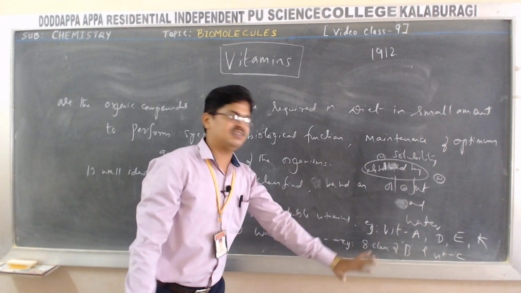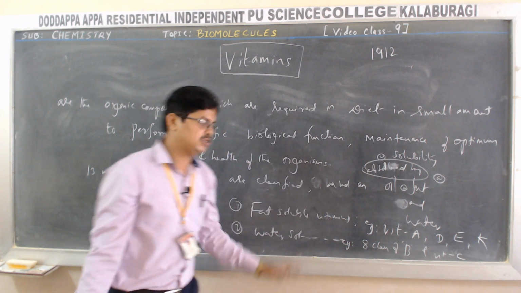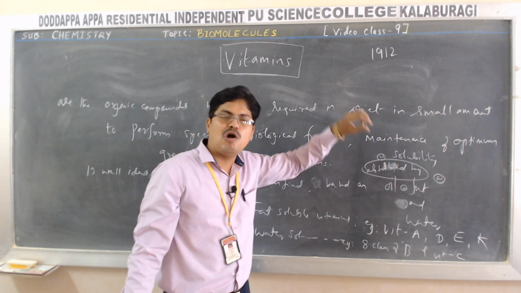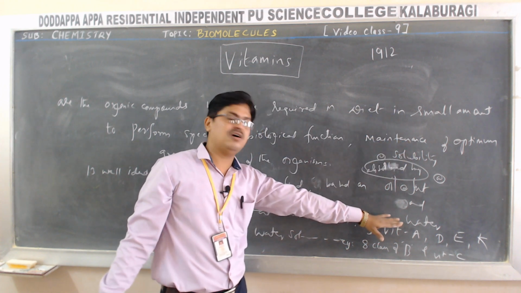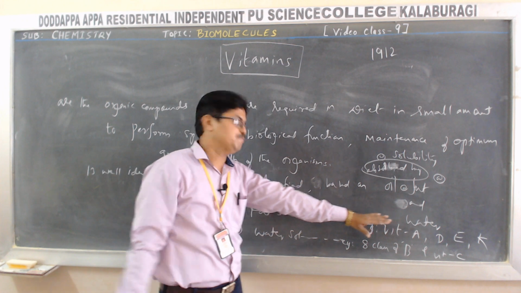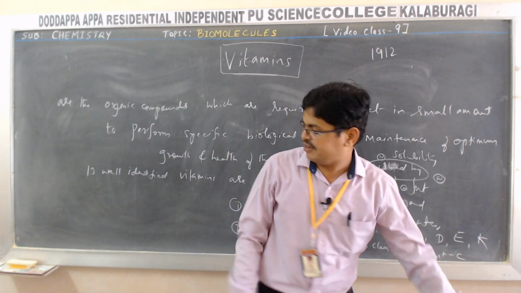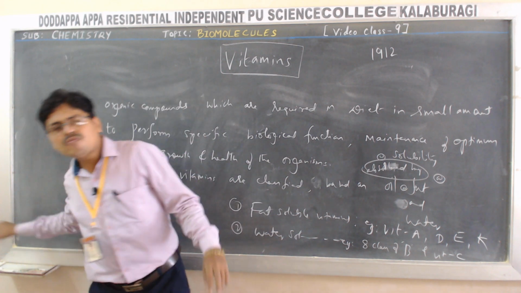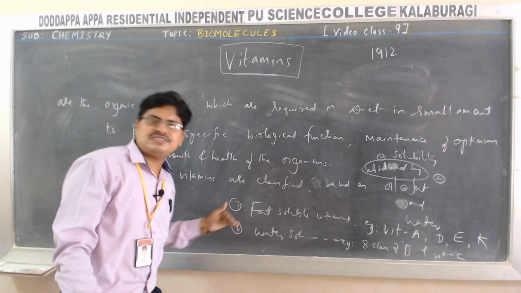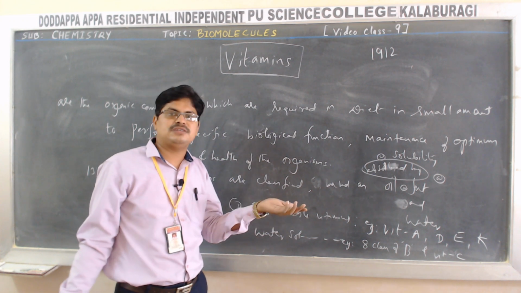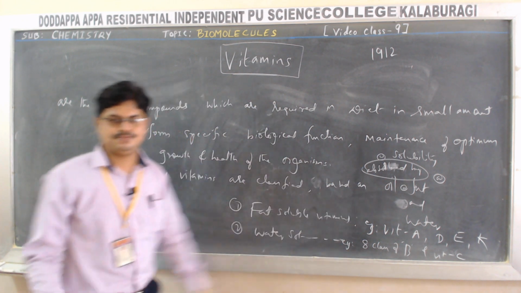Total 13 vitamins are classified into two broad classifications. One is based on ability to dissolve in oil or fat. Another is based on solubility in water. That is fat soluble vitamins and water soluble vitamins. Friends, now let us focus on types of vitamins and their chemical names, followed by their sources and functions.